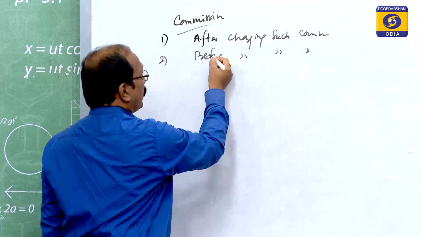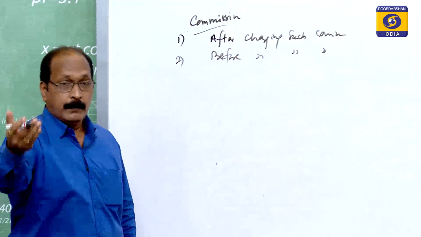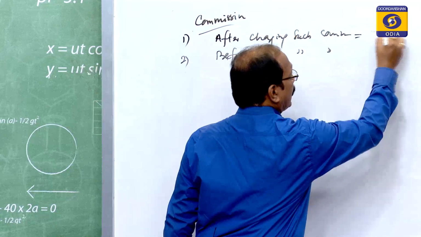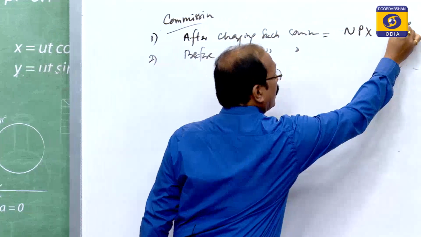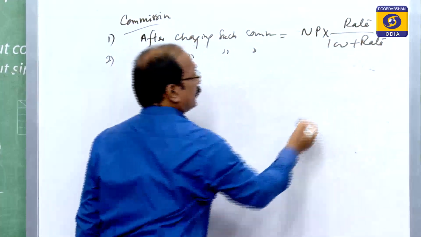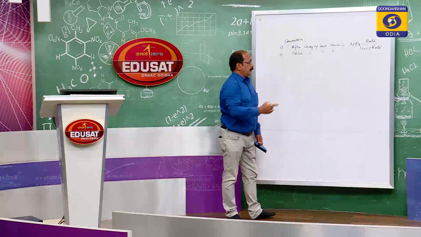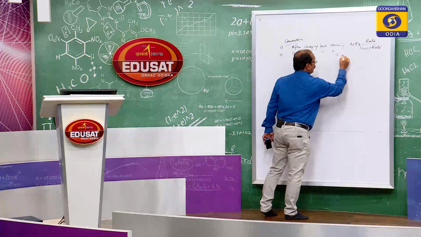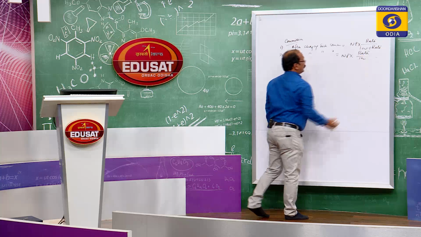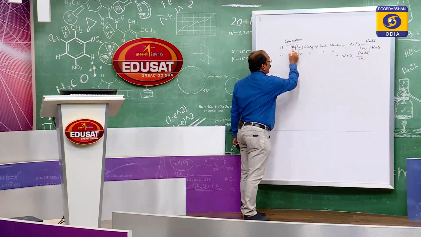When commission is to be given after charging such commission, you have to calculate it like this: net profit into rate divided by 100 plus rate of commission. When commission is to be given before charging such commission, you have to take net profit into rate by 100. You have to see these two terms, after and before.